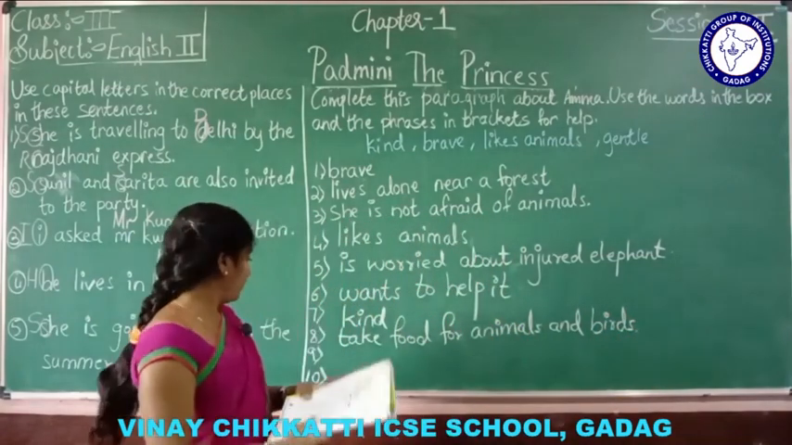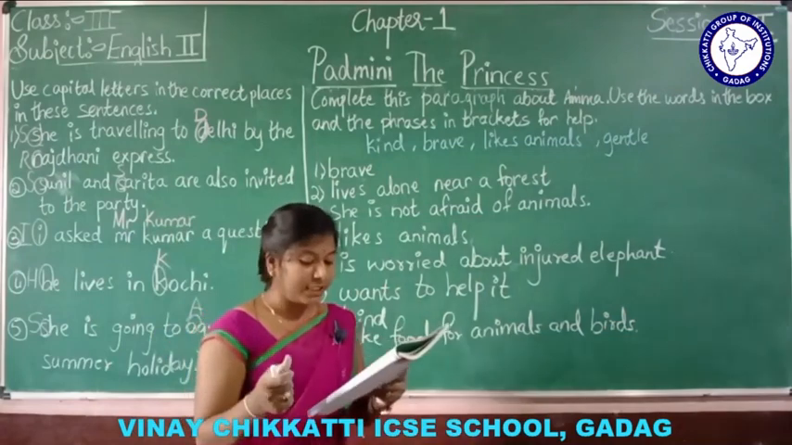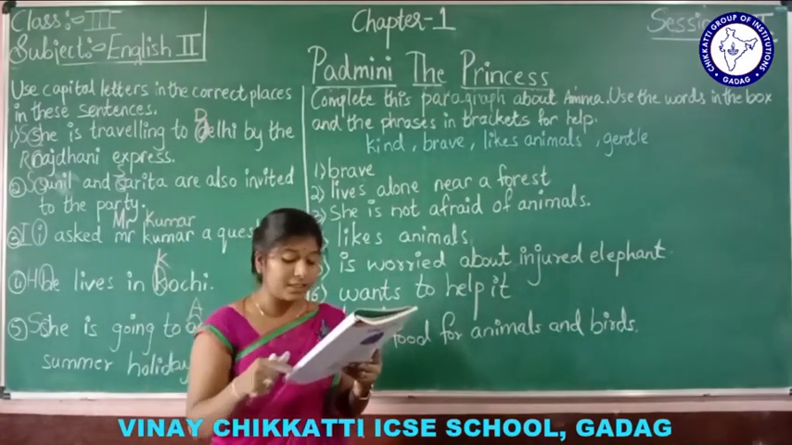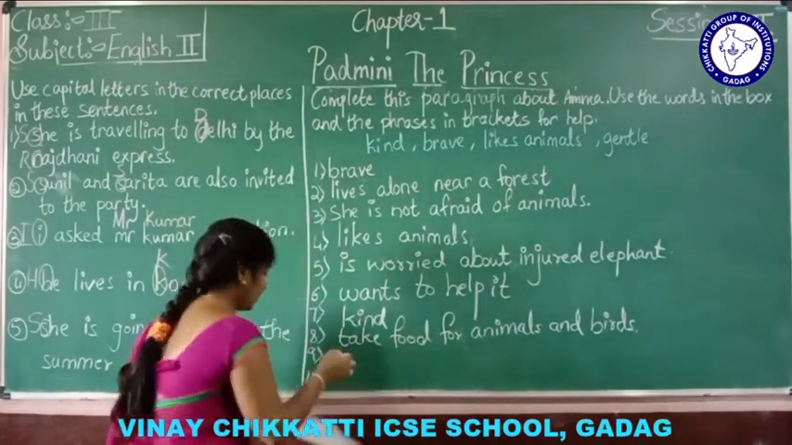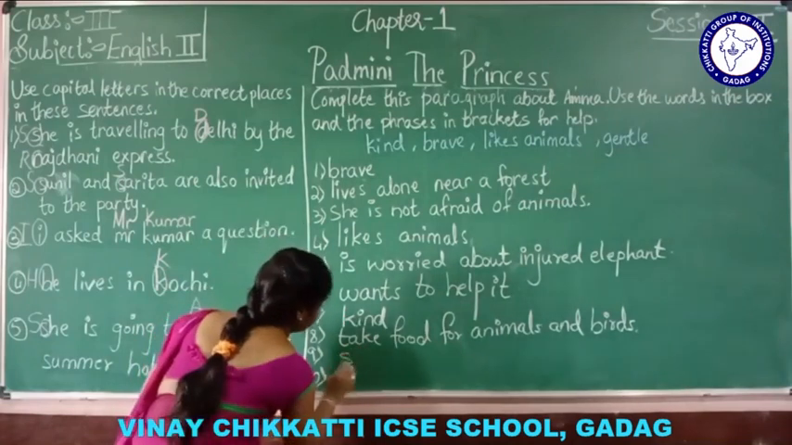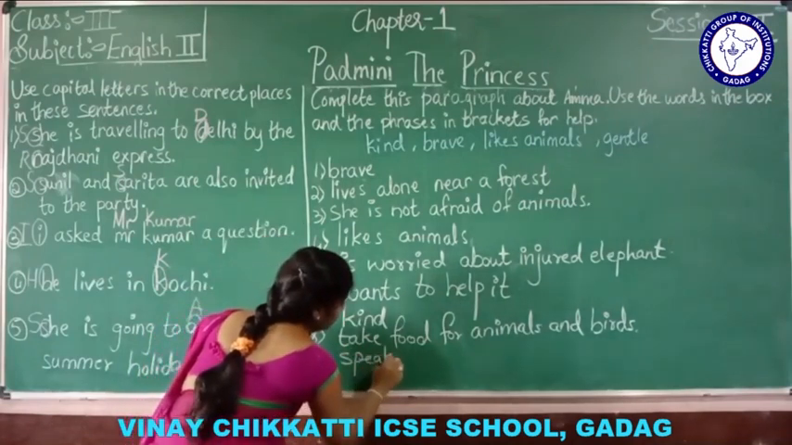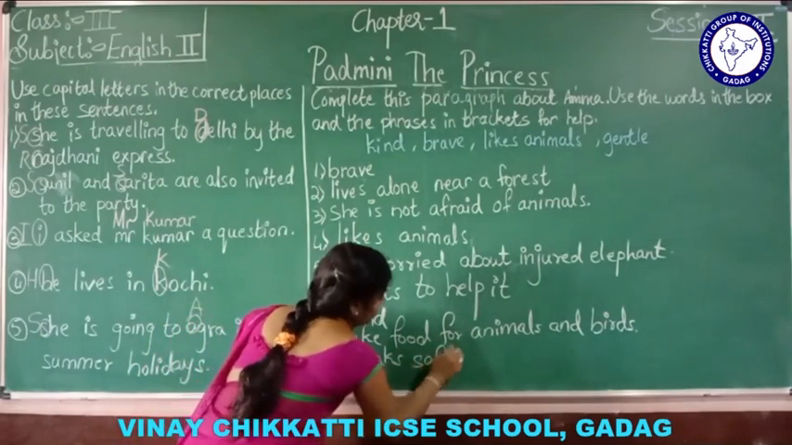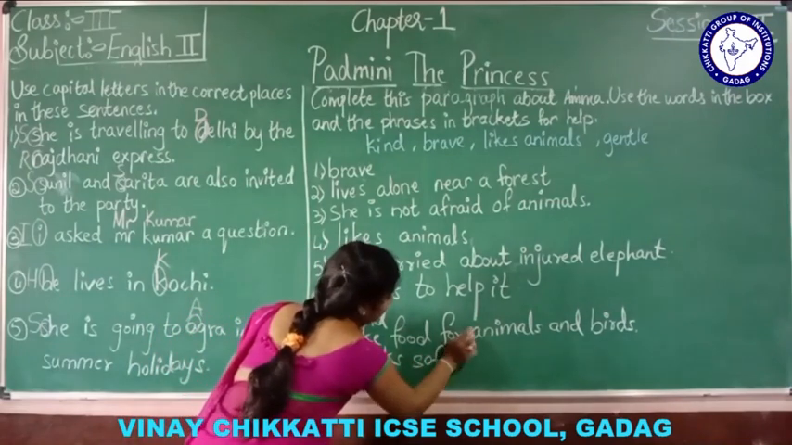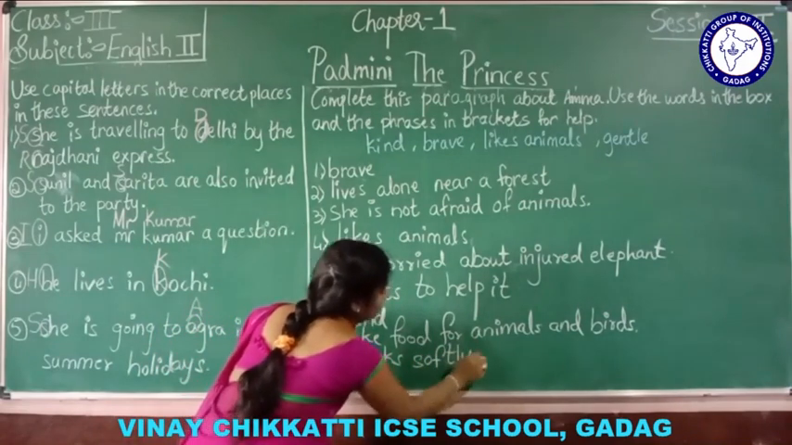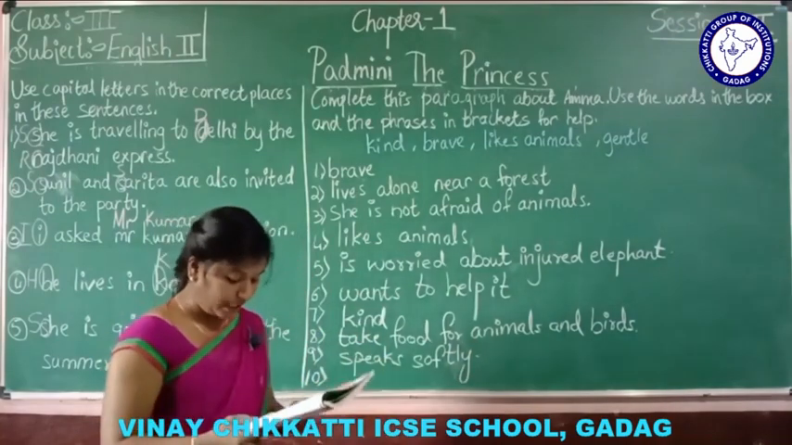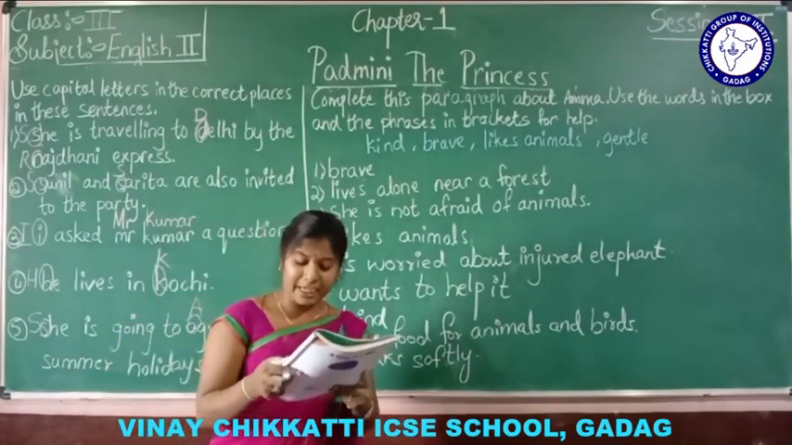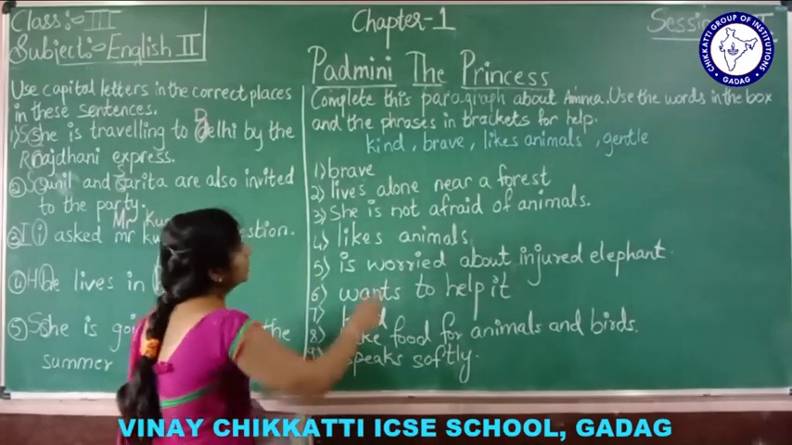Understood, students? Here, ninth. She dash. In the bracket they have written speak softly. So, speaks softly. Understood? Speaks softly to Padmini and is very gentle. Last one it is.